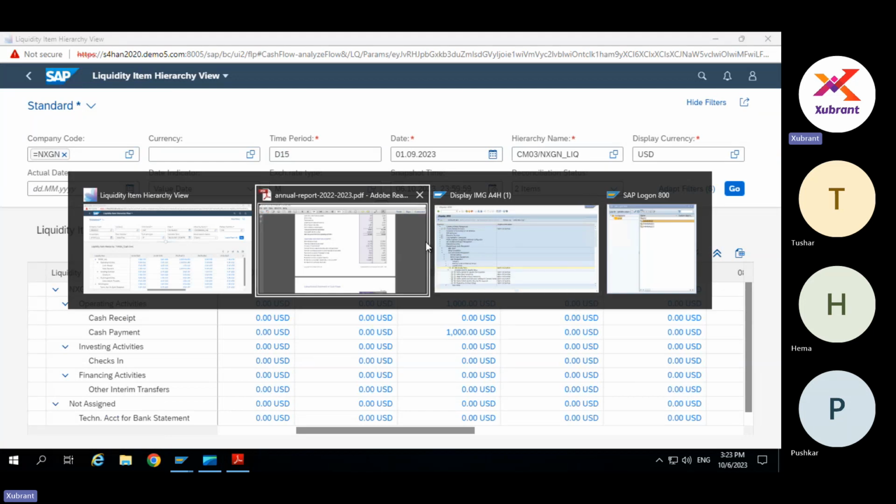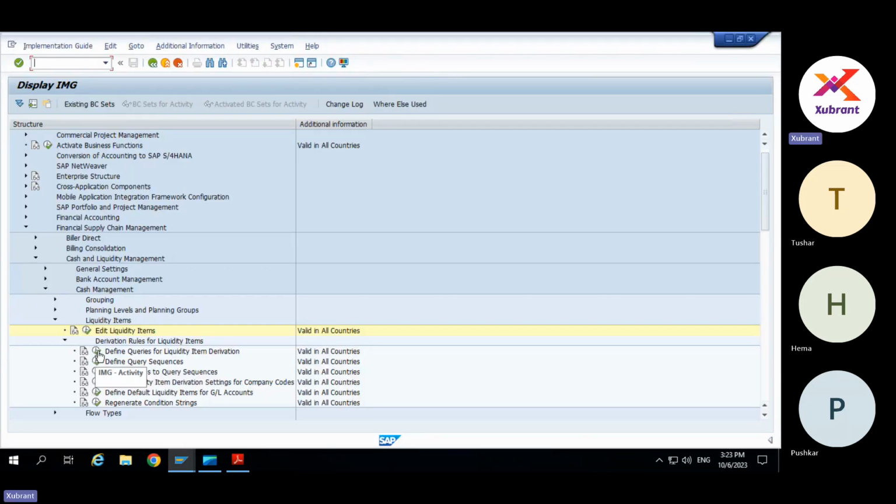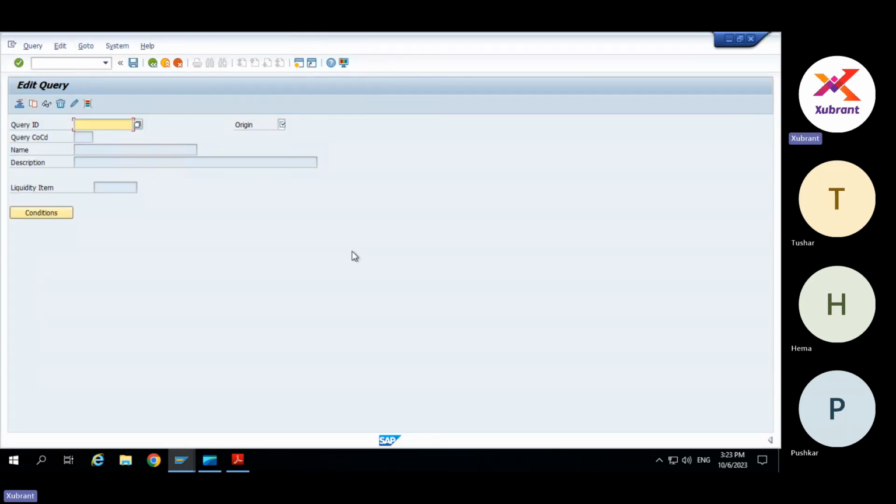But then the derivation rule also has to be that accurate. So here you can define queries for derivation of the liquidity item. And let us see one example. So here is a query.